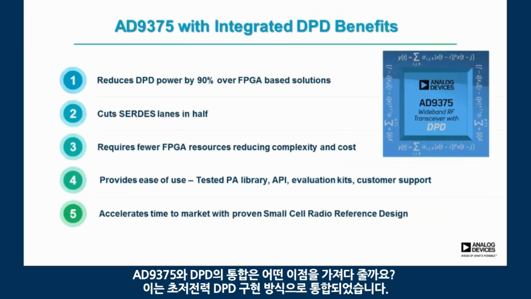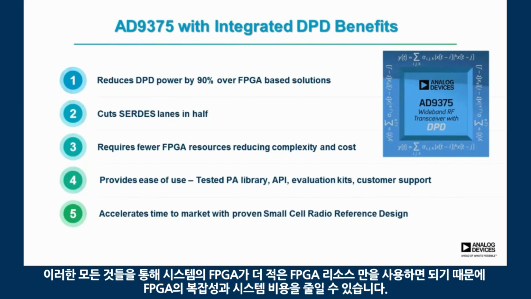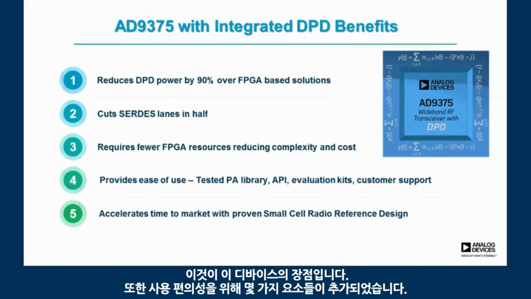So what are the benefits of integrating the DPD with the AD9375? Well, this is an ultra-low power DPD implementation that we put together. It reduces the DPD power by 90% over FPGA-based solutions. It cuts the number of SERDES or interface lanes in half, and I'll talk a little more about that in a minute. All of this means that the FPGA in the system requires fewer FPGA resources, which reduces FPGA complexity and system cost. So that's the device benefits.